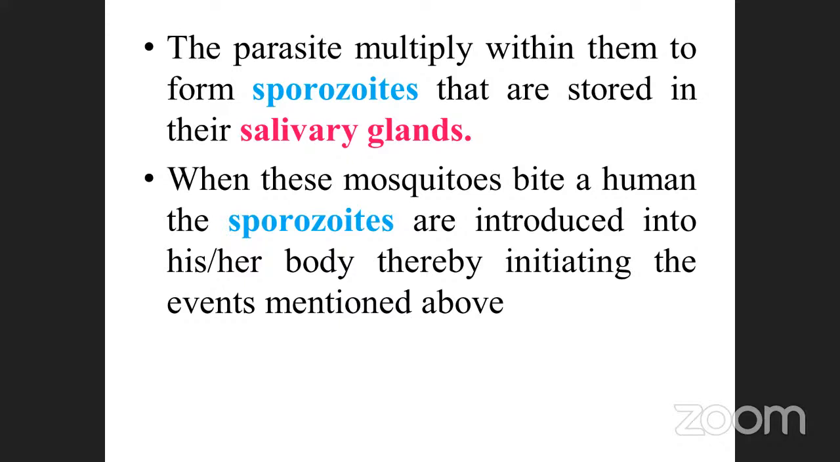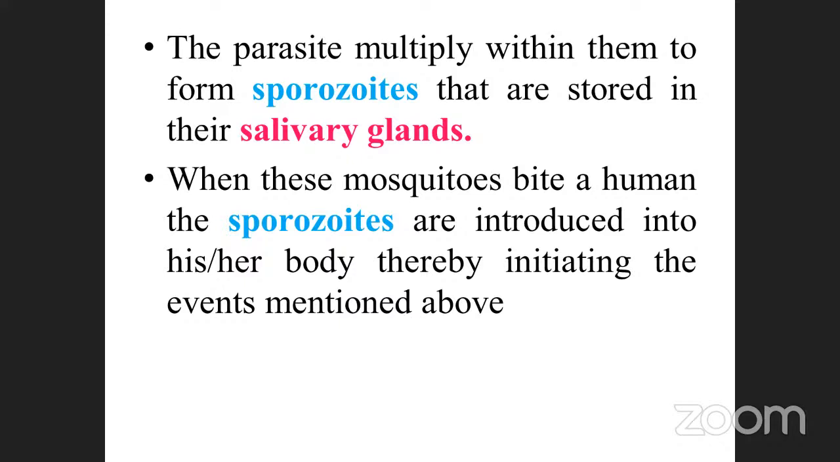Okay, after that multiplication takes place because they need food or energy. They get it from the intestine of the mosquito, and they can multiply millions and millions. Again they re-enter the salivary gland. So this is a stage, and that stage is called sporocytes. After the multiplications, the sporocytes are stored in the salivary glands of the mosquito.